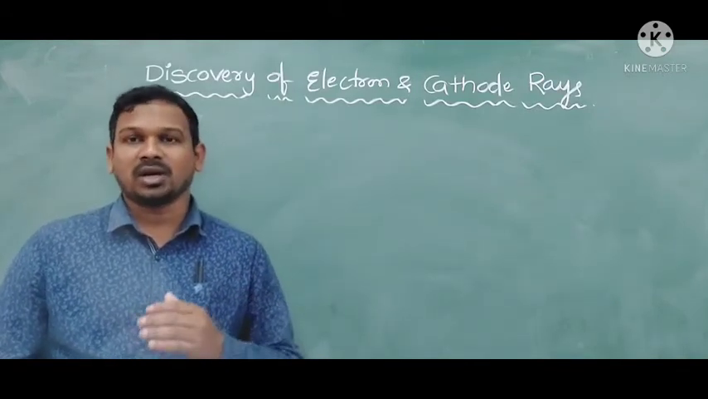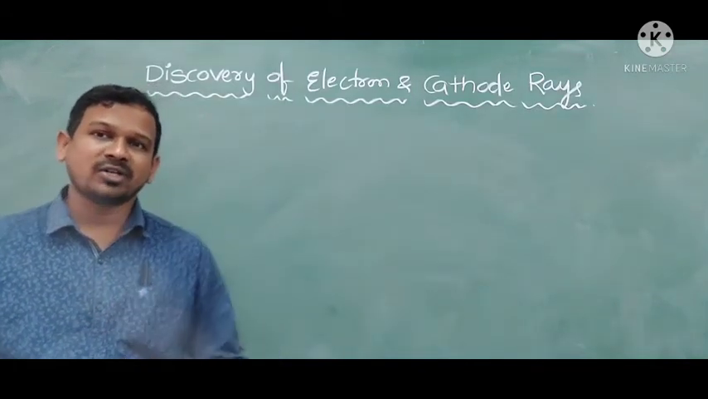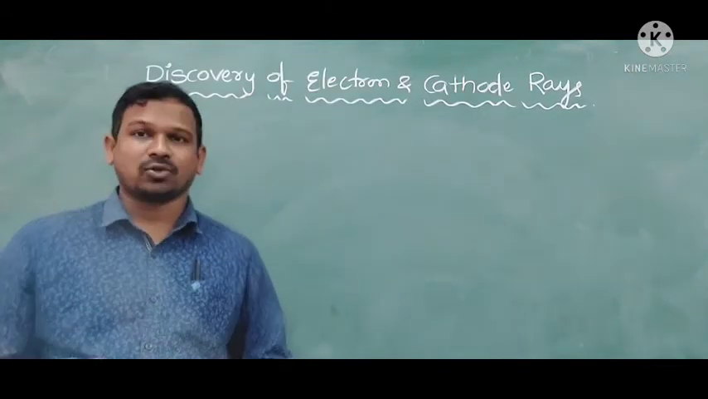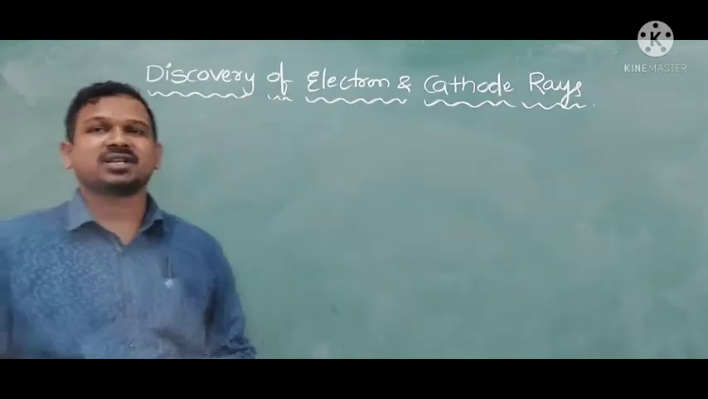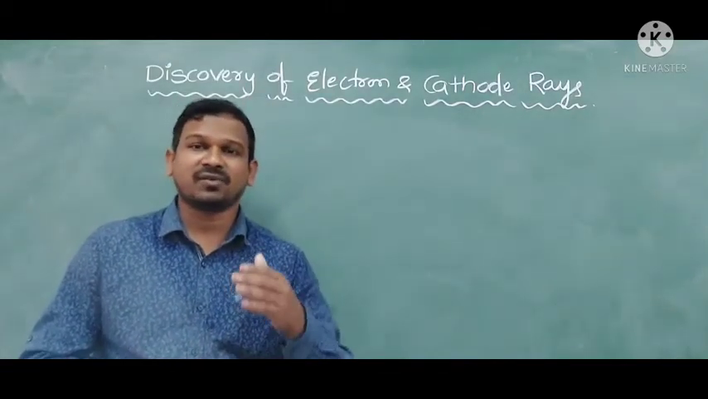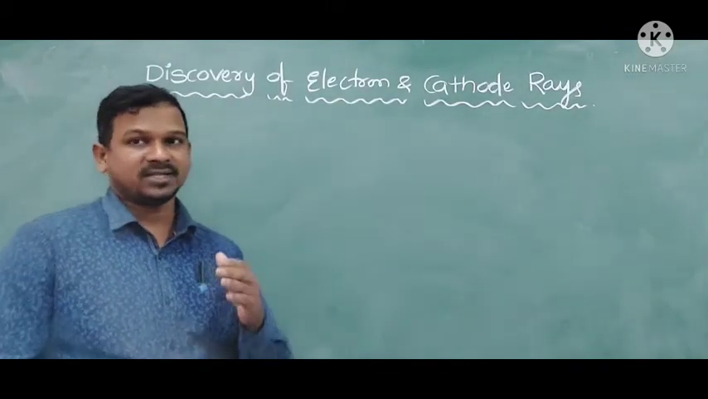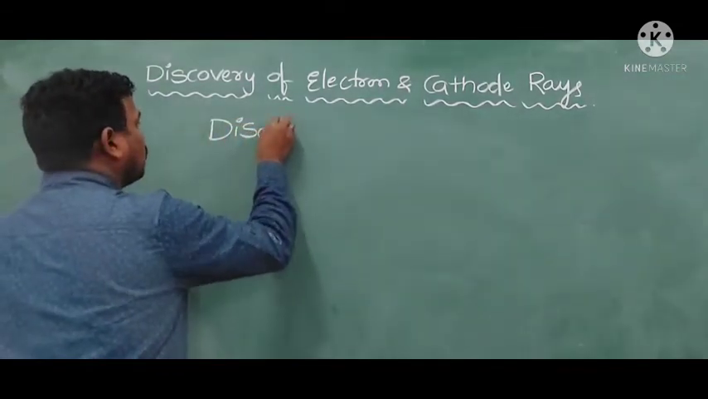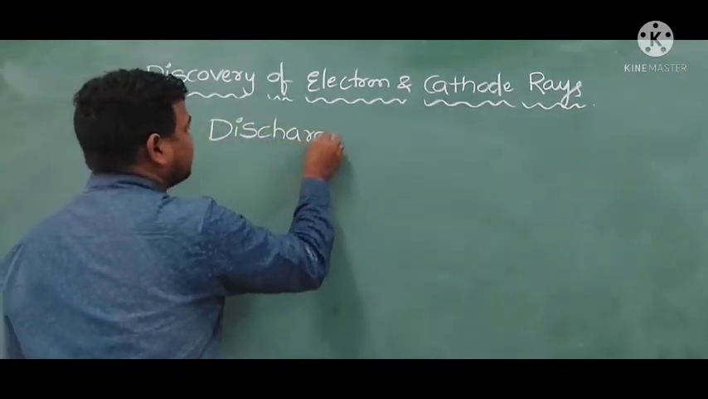Now we are going to study the discovery of the electron as well as the cathode rays. Before going to the discovery of the electron and cathode rays, first of all we need to study the discharge tube. What is meant by a discharge tube? What does it contain?